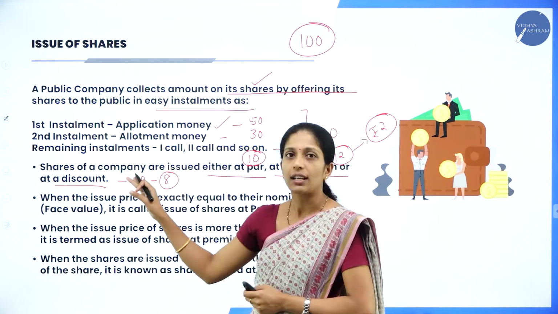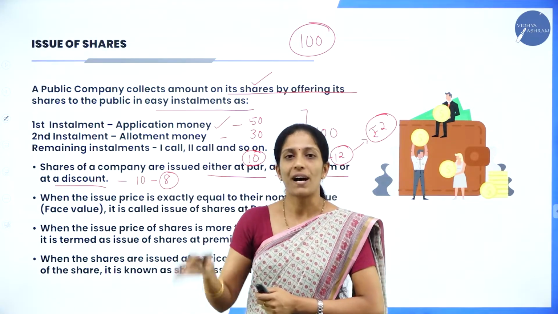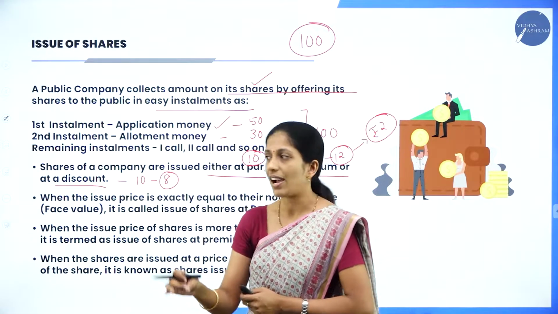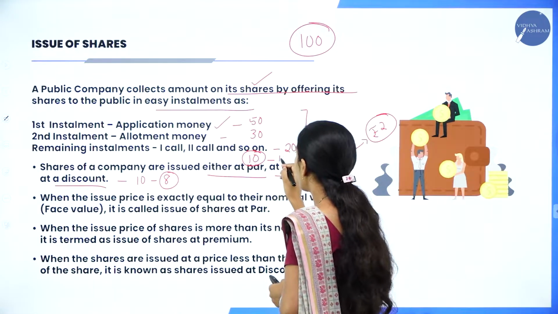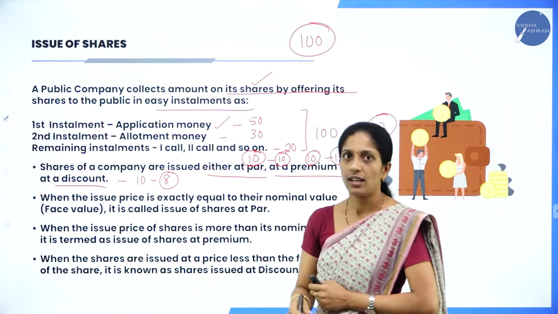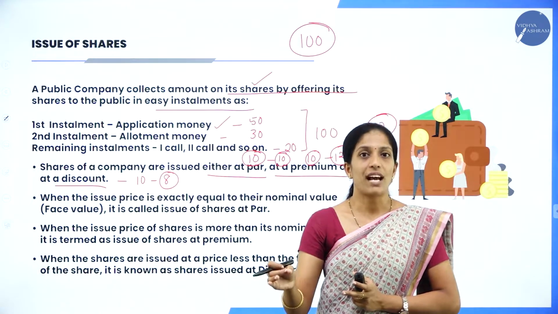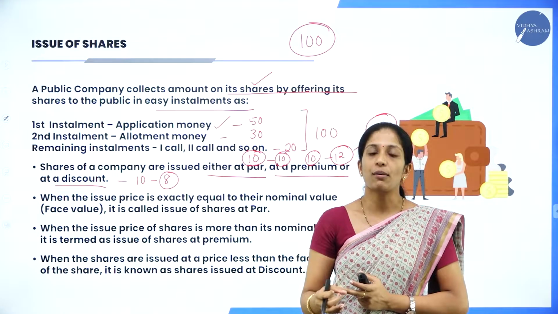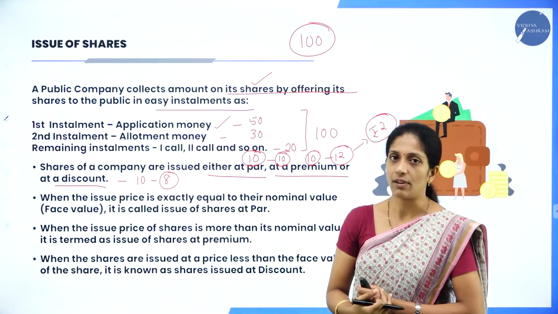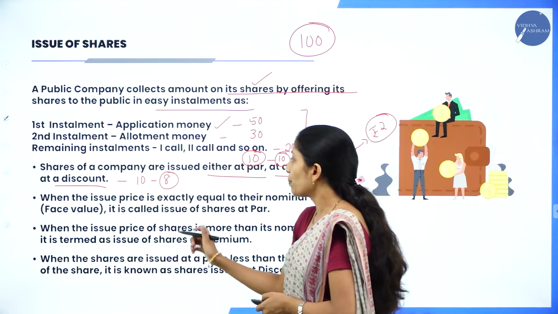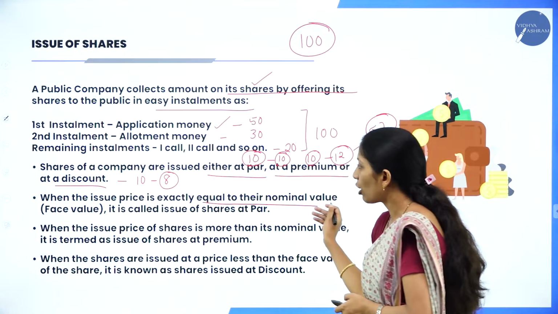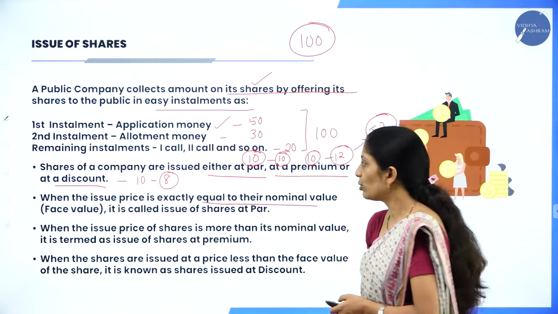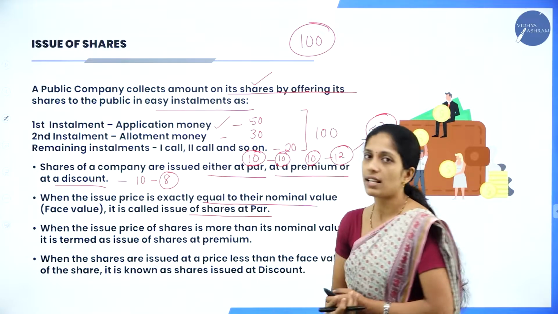So the company can issue the shares at par, which is equal to the nominal value. If it is 10, the par value will also be 10. Par means equal to the nominal value, premium means more than the nominal value and discount means less than the nominal value. When the issue price is exactly equal to the nominal value, that is the face value, it is called issue of shares at par.